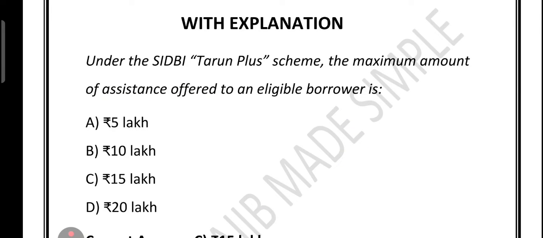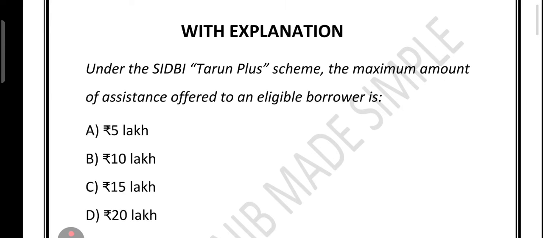The first question is, under the SIDBI Tarun Plus scheme, the maximum amount of assistance offered to an eligible borrower is: option A 5 lakh, option B 10 lakh, option C 15 lakh, option D 20 lakh. So first of all, let's see option A. 5 lakh sounds small, right?